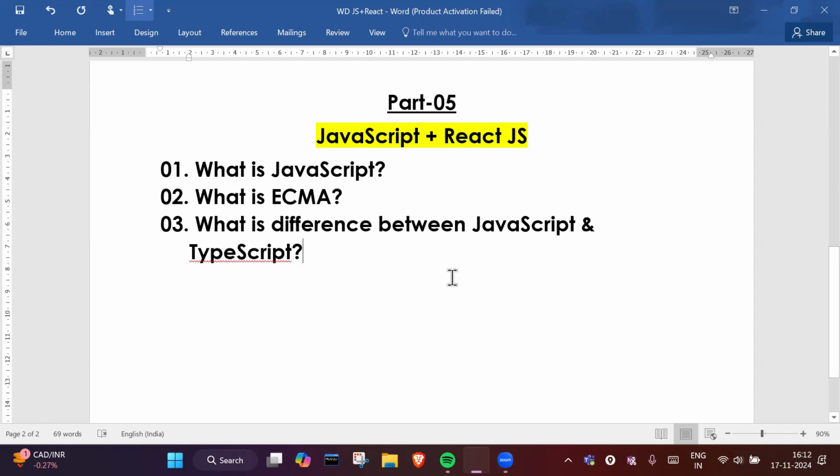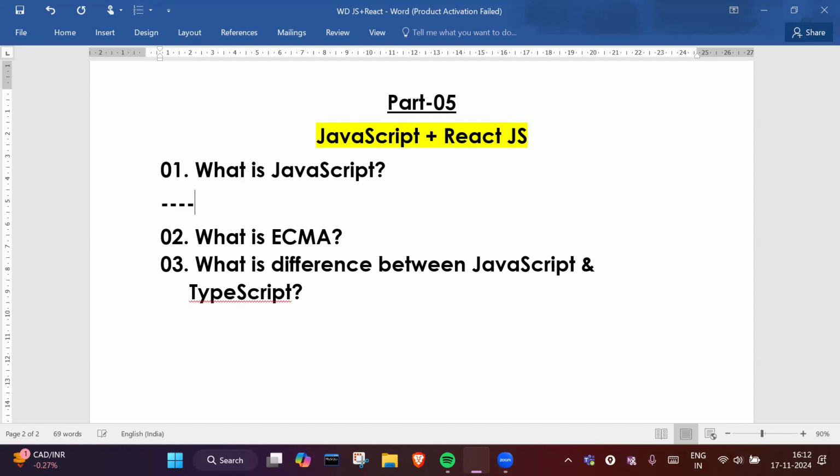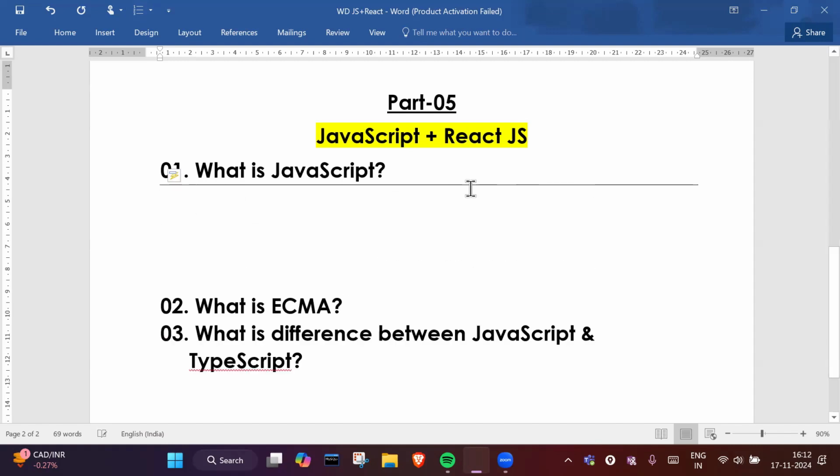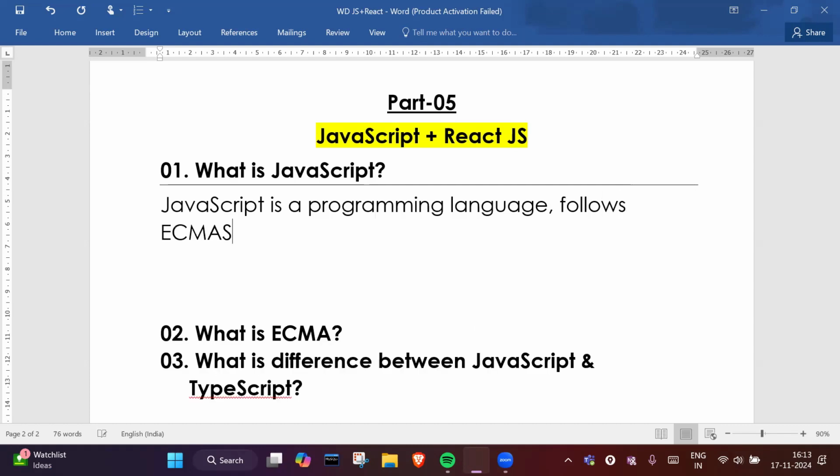Okay, so let's see what's JavaScript. What is JavaScript? JavaScript is a programming language, right? JavaScript is a programming language which follows the ECMAScript standard.